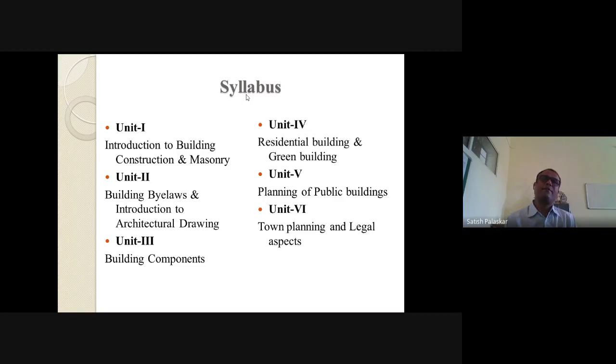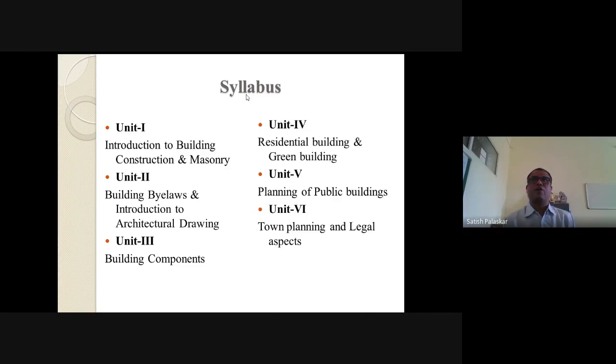It means if there is 1000 mm on the ground, it represents 1 mm on a drawing. If we see any map, in one corner the scale is given: 1 is to 100, 1 is to 200, 1 is to 1000, like that. So how to use that scale? That part is there.